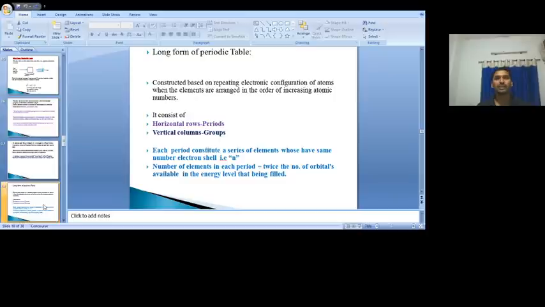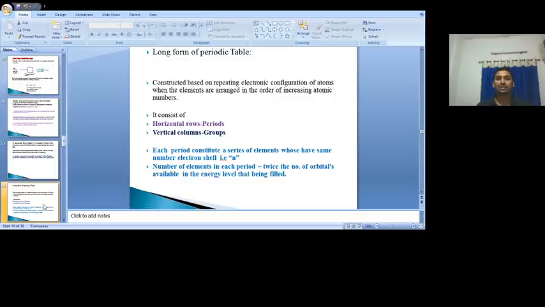That means if it is the first period, n is equal to 1; if the second period, n is equal to 2; if the third period, n is equal to 3. Once we know the principal quantum number, it is easy to calculate how many subshells, and from the subshells the number of orbitals. From the number of orbitals we can calculate the number of electrons. That number of electrons is equal to the number of elements present in the period. So we can easily say how many elements are present in each period.